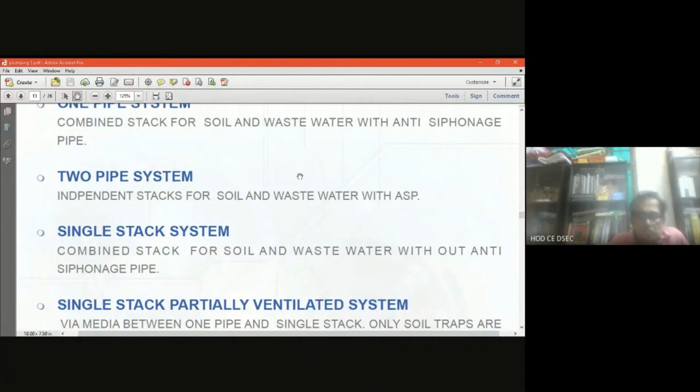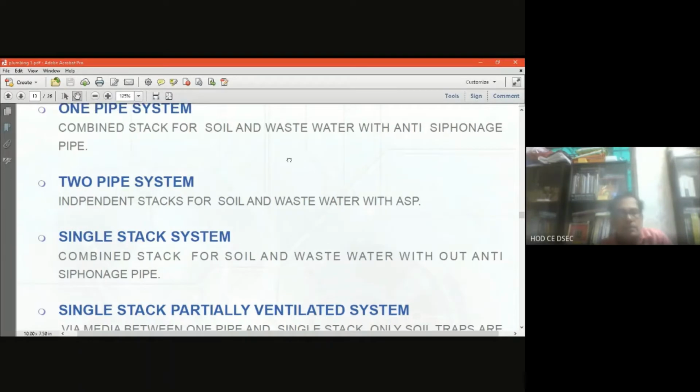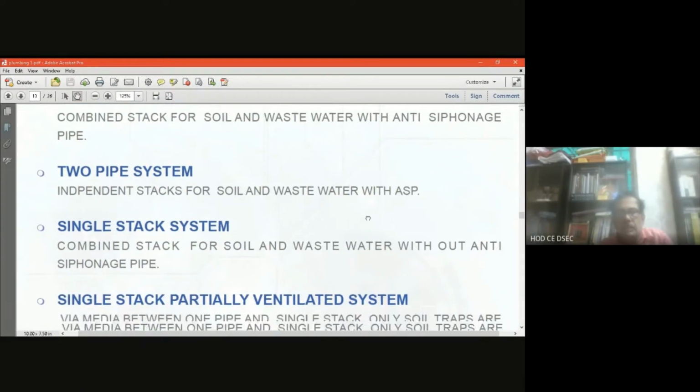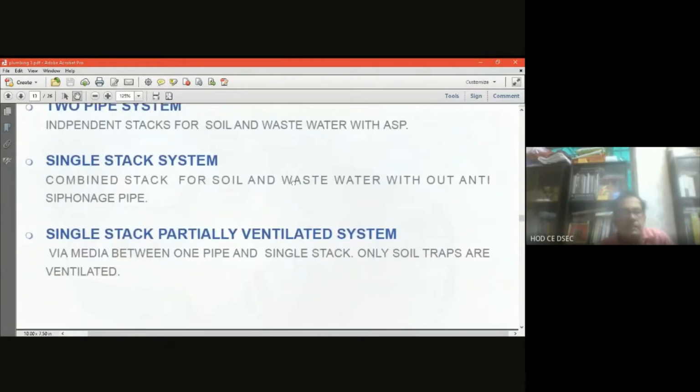Now let us consider the single stack partially ventilated pipe system. What is that? This is a via media between the one pipe system and the single stack system. Only the soil traps are ventilated. Here the soil traps are only ventilated, and the wastewater is not ventilated. That is the special characteristic of this single stack partially ventilated system.